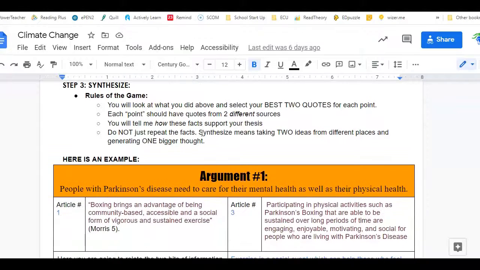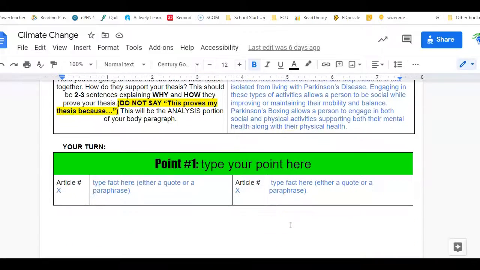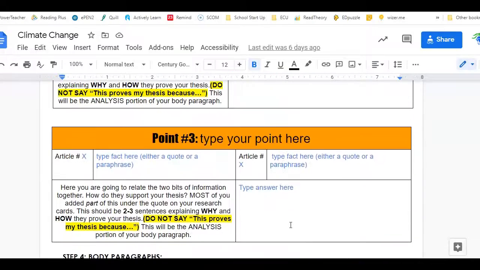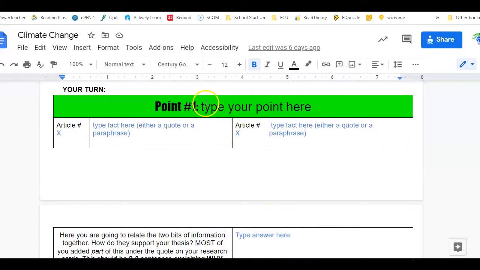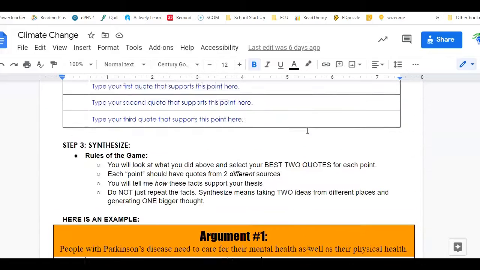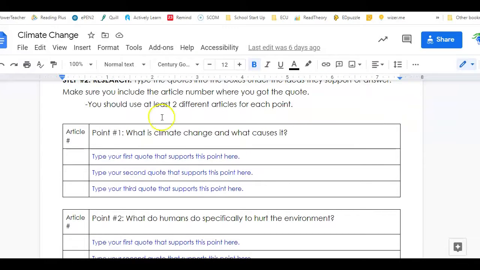Then step 3 was synthesize. So here's my example. You had to go up there and look at all 3 of the points. You had to put the points here. Point 1, what is climate change, right? So those same points from above with all the quotes, you had to pick 2 of your best quotes and put them here. You would have looked at all 3 quotes that you found, and you would pick the best 2.